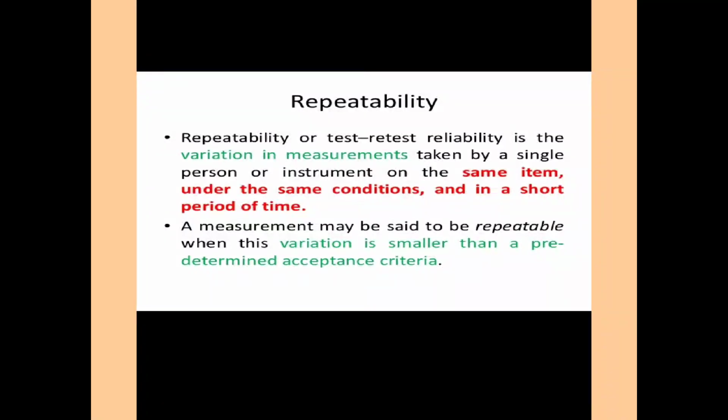Or repeatability is the variation in measurements taken by a single person or instrument on the same item under the same conditions and in a short period of time. This is the definition of repeatability.